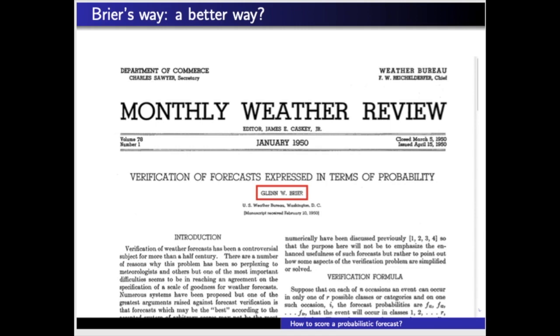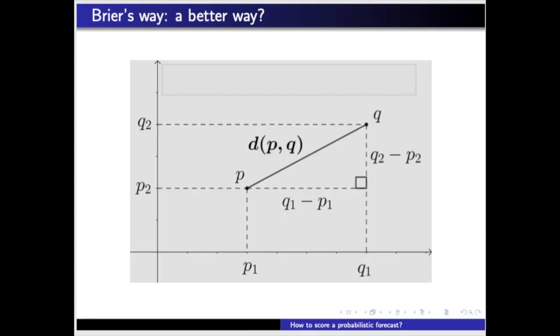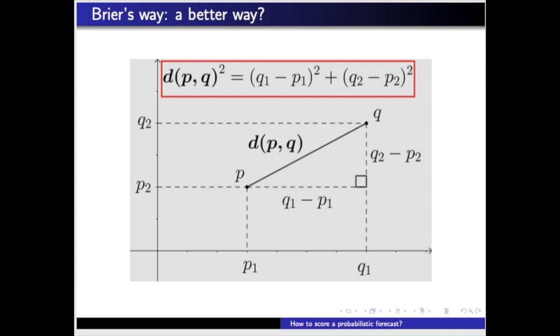He proposed a score function, nowadays named after him, based on the intuitive notion of Euclidean distance between two vectors or points. It is in fact the square of the Euclidean distance, thus avoiding the computation of square roots. For this reason, the function is also called quadratic score.